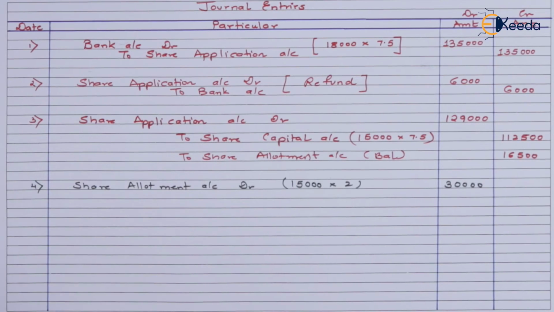So if you're taking 2 rupees on allotment, that means 0.50 paise will be related to the capital of the allotment, and the balance 1.50 will be the premium that we are taking. So the bifurcation has to be according to that. Now share allotment will be debited with 30,000. The reason being, 15,000 shares being allotted multiplied by 2 rupees gives you a value of 30,000. Now this 30,000 will be further segregated as 0.5 variable and 1.50 variable.